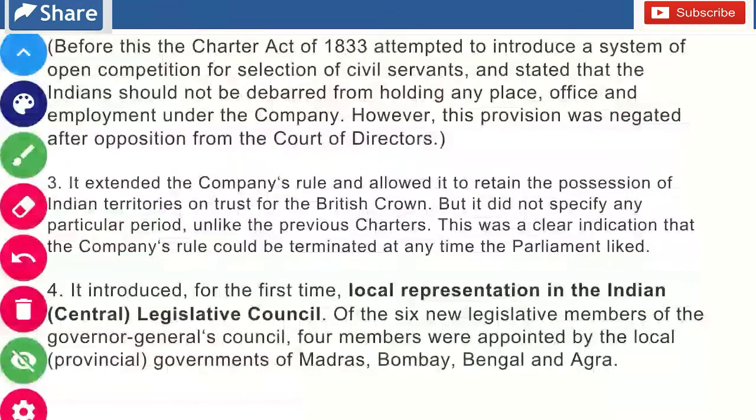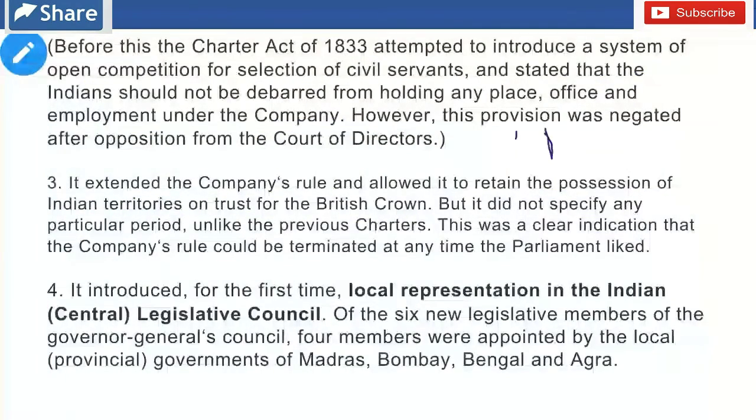So basically this Act of 1853 extended the company's rule, but did not mention for which period the company was given the power to take possession of the Indian territories. So this was the indication that now the company's territory can be acquired at any time by the Parliament.